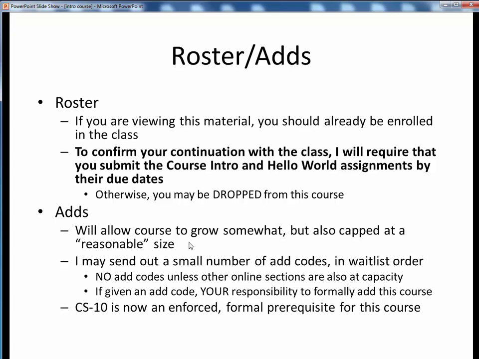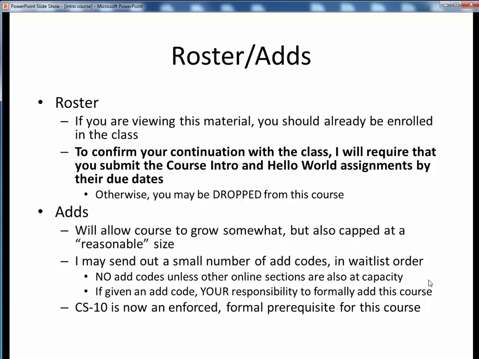Once I have a realistic sense of how many people are actually going to be taking this course, I may send out a small number of add codes to those on the waiting list in waitlist order. However, I will only do this if the other online sections are also full. If there are open seats in other online sections, there will be no add codes given out.